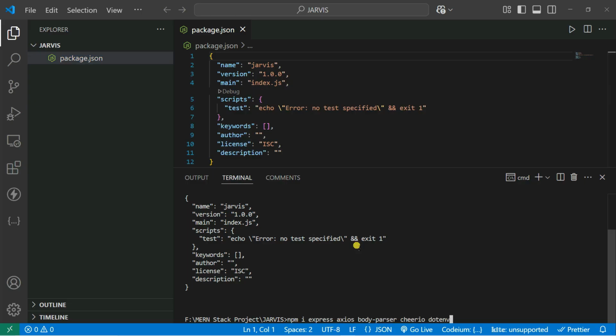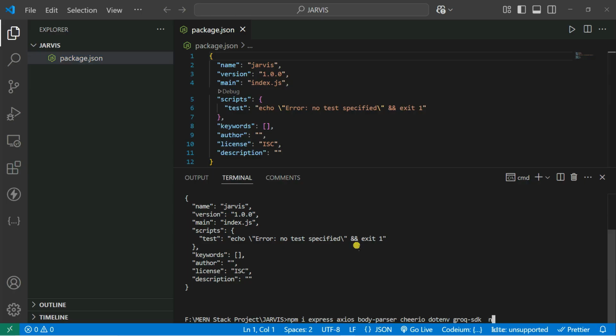Then you have dotenv, so that you can load the data from the environment variables, as well as we're going to install the Groq SDK, because you're going to use a free and open source model, and Groq provides you the free and open source model. You can access it easily.